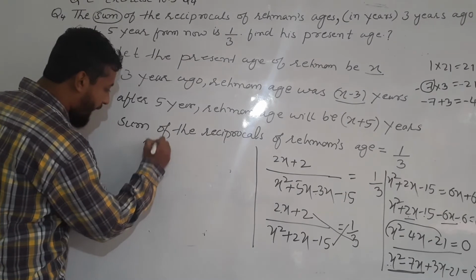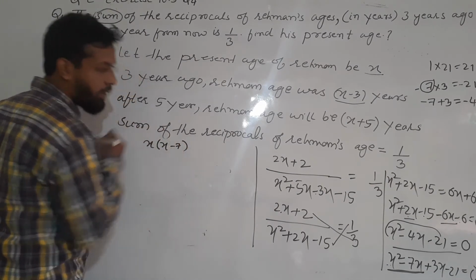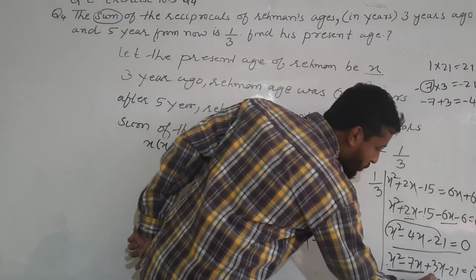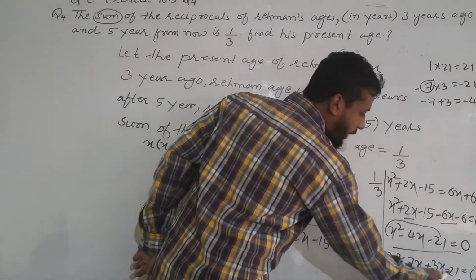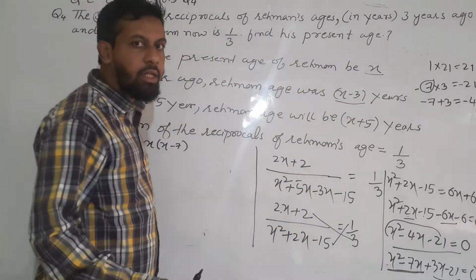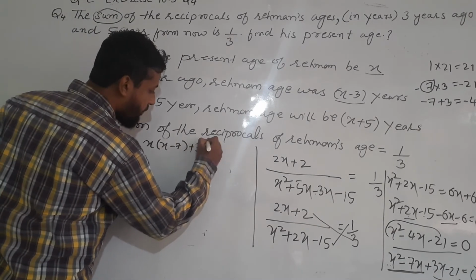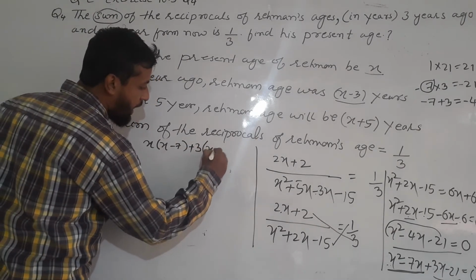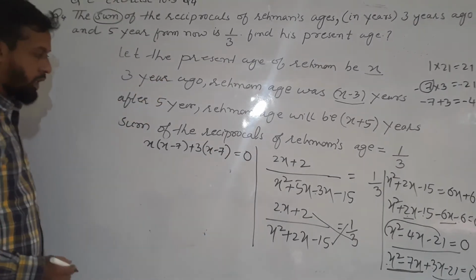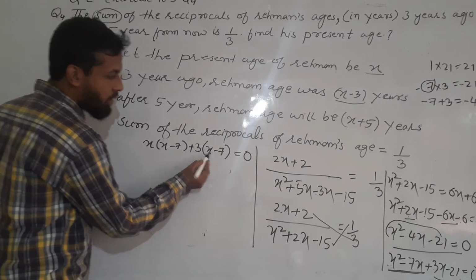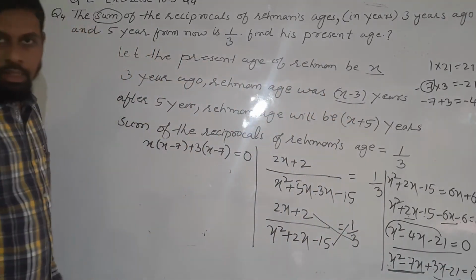If I take x common, remaining is x minus 7. Then in these two terms, 3 is common. 3 and 21 both come under the same table, so we can take 3 as common. If 3 is common, again remaining is x minus 7 in the bracket is equal to 0. 3 we have taken common, so x will remain. Then when you divide 21 by 3, you will get 7.